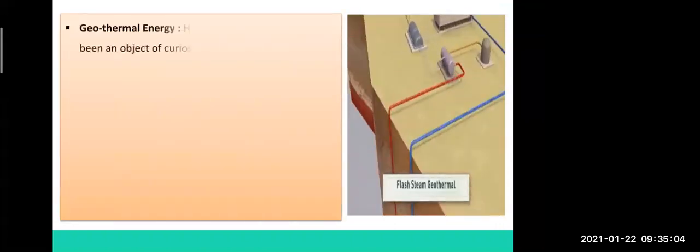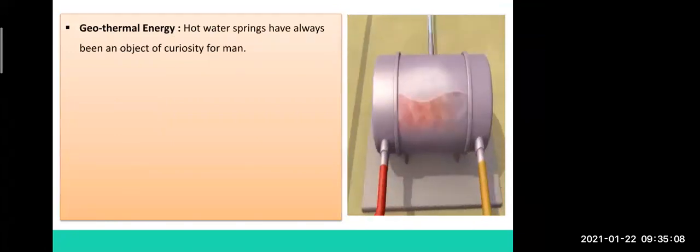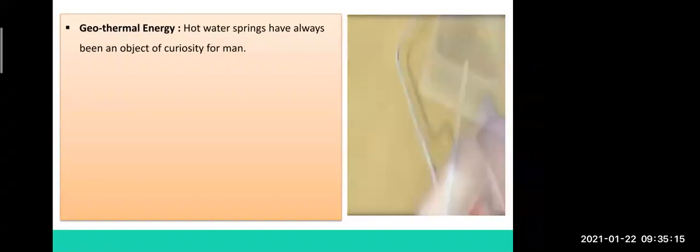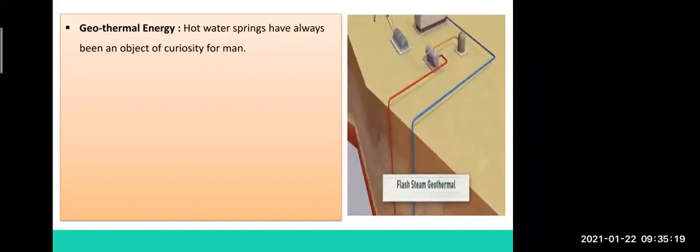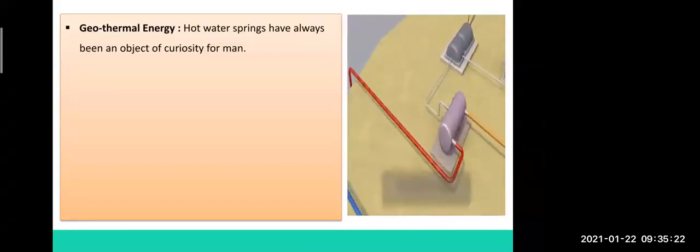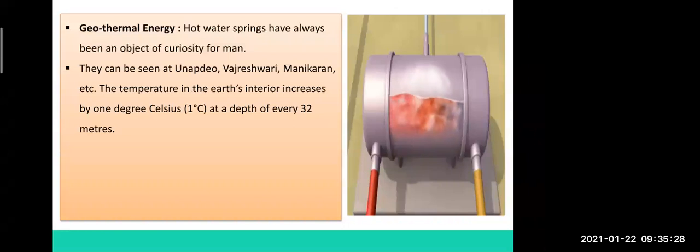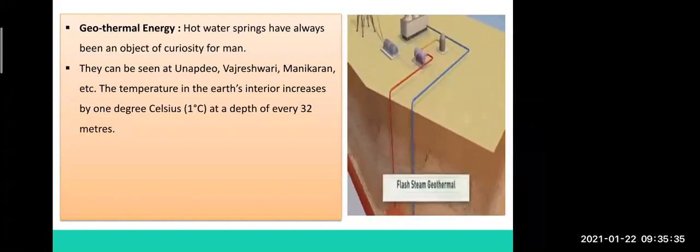Next, the last one is geothermal energy. This geothermal energy I also explained to you last time, where electricity is produced by using dry steam. Hot water and steam have always been an object of curiosity for man. Whenever we go to some places, there you will get hot water. An example is here. They can be seen at Unabdev, Vajreshwari. Who has visited the place Vajreshwari? Has anybody gone to Vajreshwari?